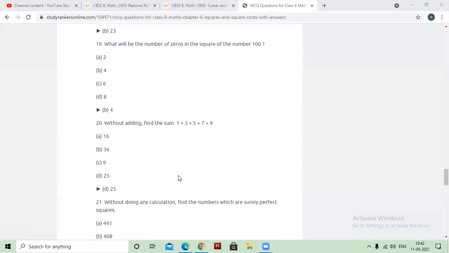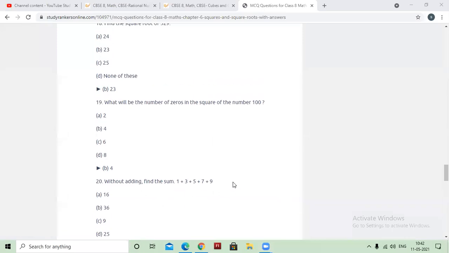Without adding, can you tell me the sum of these numbers? How many odd numbers have we written? 1, 3, 5, 7, 9. 5 numbers, so its square will become 5 square, that is 25.